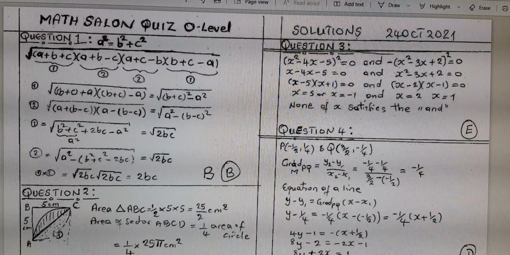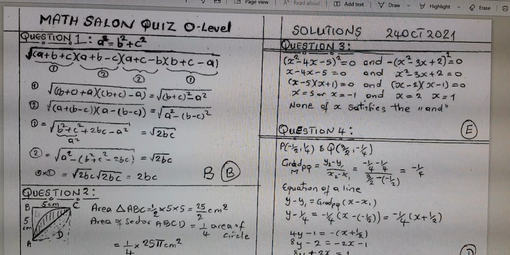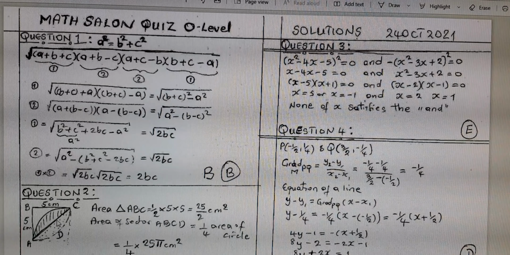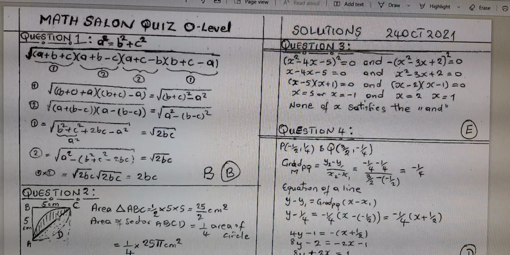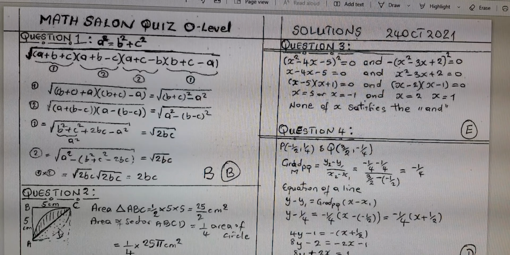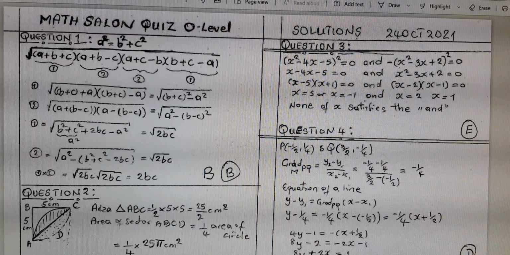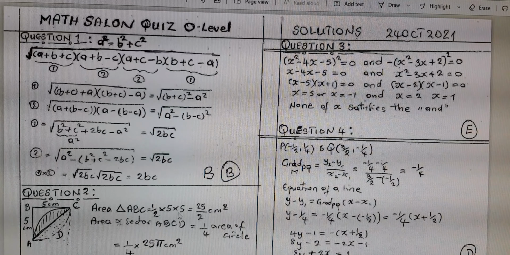So to look for the area of the dotted region, I think I should look for the area of the sector A, B, C, D, this sector, and I subtract the area of the triangle A, B, C from it. If I do that, then I get the dotted area and I can just multiply by 2 because it's symmetric. And that's exactly what we will do here. First, we look for the area of the triangle. That's half base times height.